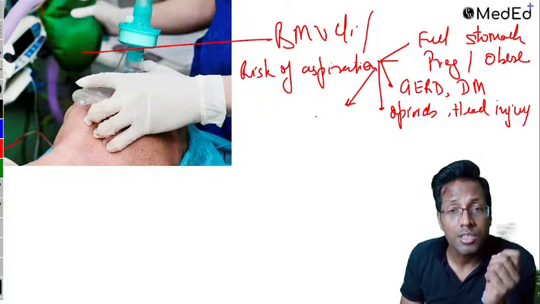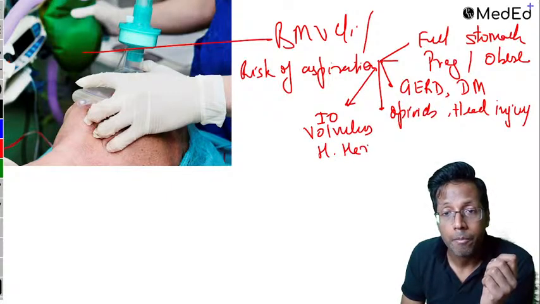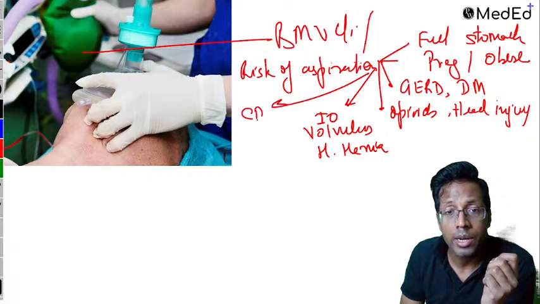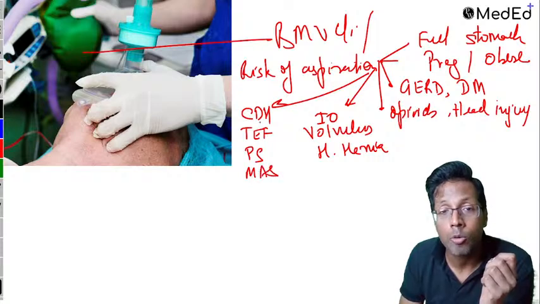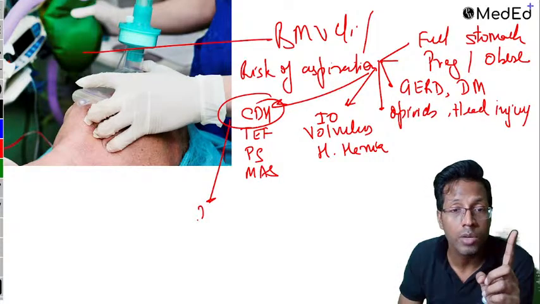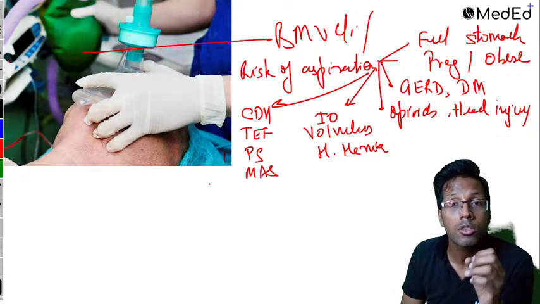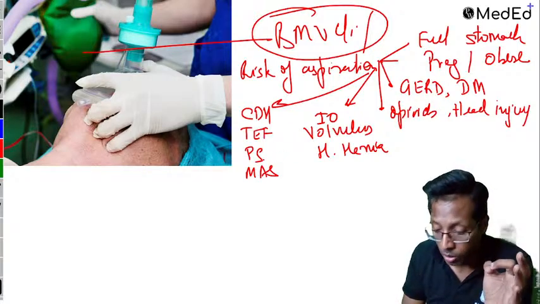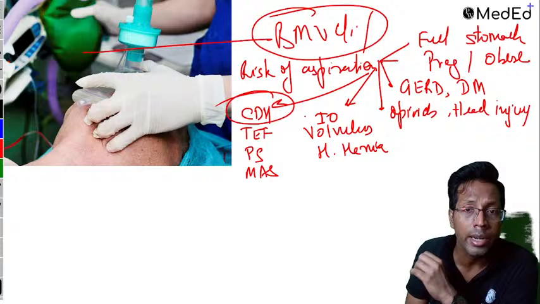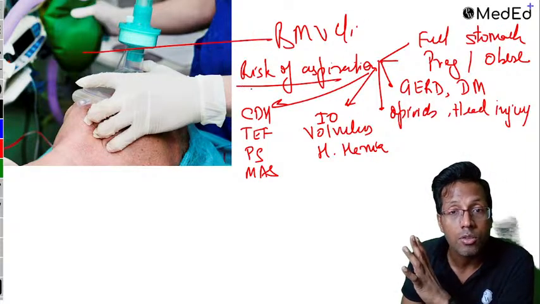Now, apart from that, surgical causes like intestinal obstruction or volvulus or even hiatus hernia. Congenital causes: congenital diaphragmatic hernia, tracheoesophageal fistula, pyloric stenosis, meconium aspiration syndrome. This congenital diaphragmatic hernia question was asked in the last 2 years. Mostly a patient has come with a scaphoid abdomen, and what is not supposed to be done? The point was bag mask ventilation was contraindicated. You can see your previous year's question. So this was the question asked. CDH, congenital diaphragmatic hernia, bag mask ventilation is contraindicated, because it's a risk of aspiration.